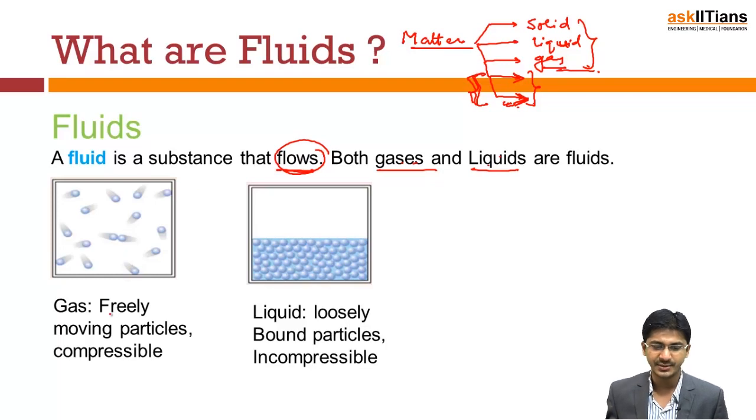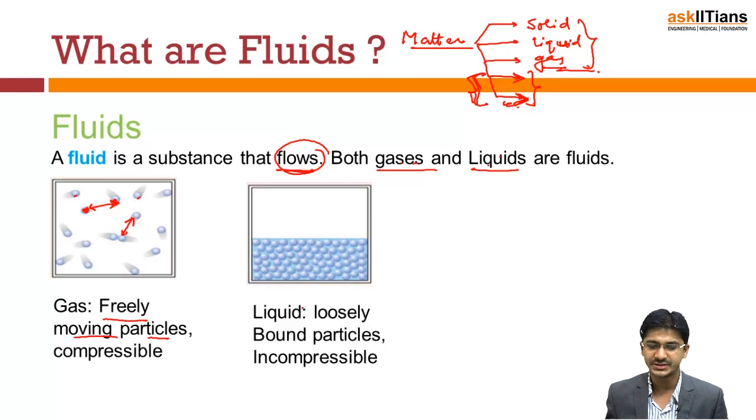Now, gases are freely moving particles, as you see. The distance between two particles is very large. Although the molecules appear to have a finite size, compared to the size of the container it's almost negligible. In whatever it is contained, the size of the molecule is very small and can be neglected, and the distance between any two is normally very large. Obviously they collide with each other and with the walls, but normally the distance between any two molecules is very large.